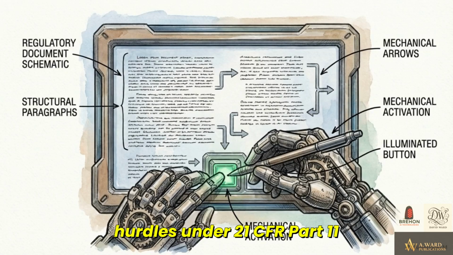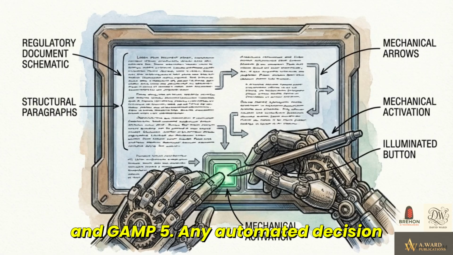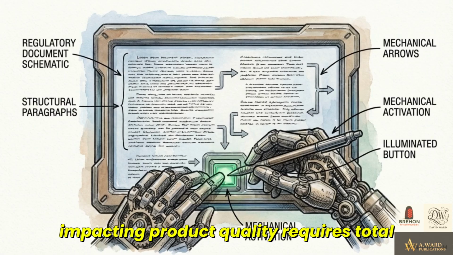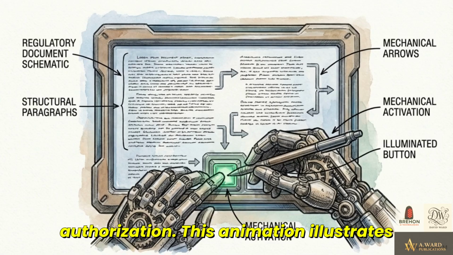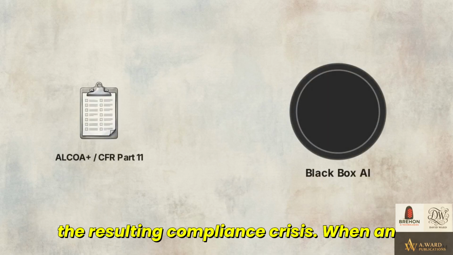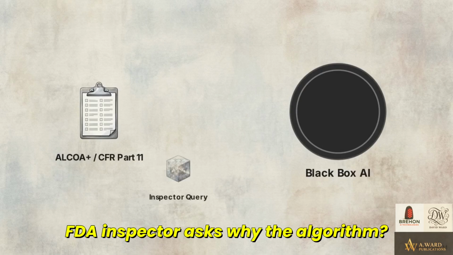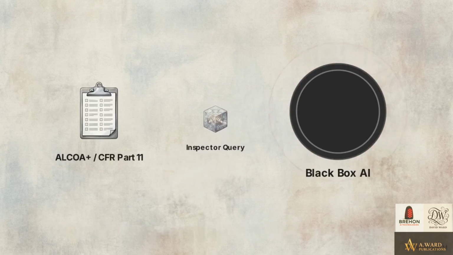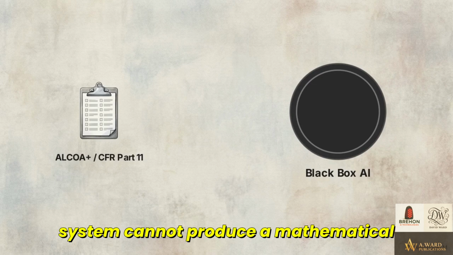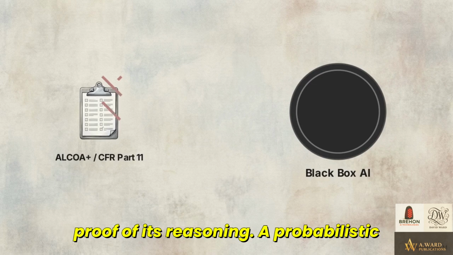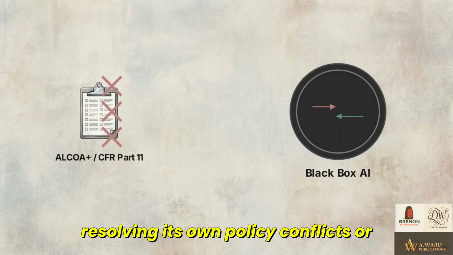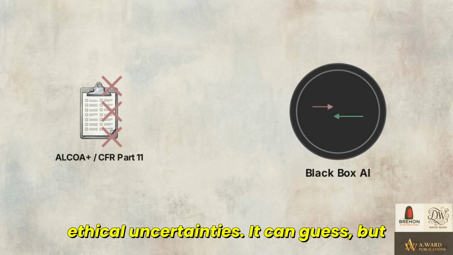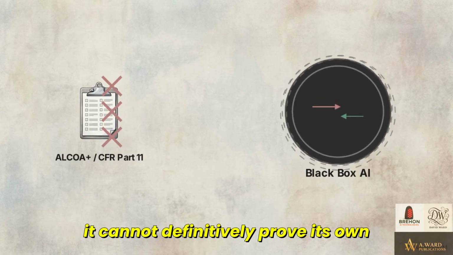Under 21 CFR Part 11 and GAMP 5, any automated decision impacting product quality requires total traceability and explicit human authorization. This animation illustrates the resulting compliance crisis. When an FDA inspector asks why the algorithm approved that specific deviation, the system cannot produce a mathematical proof of its reasoning. A probabilistic model is structurally incapable of resolving its own policy conflicts or ethical uncertainties. It can guess, but it cannot definitively prove its own boundaries.